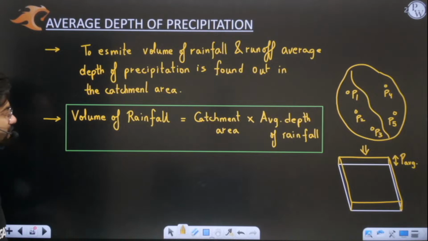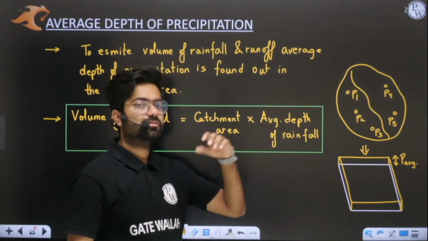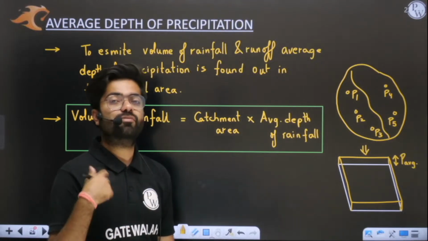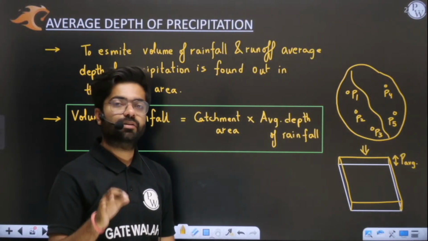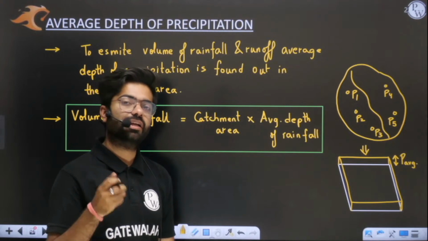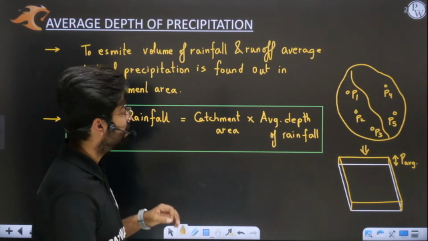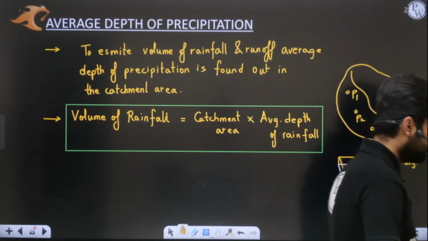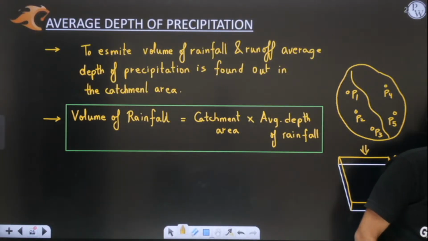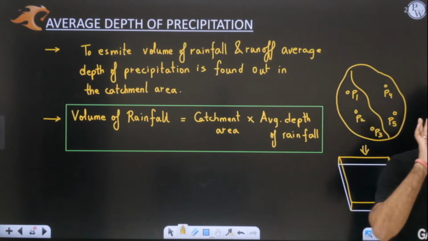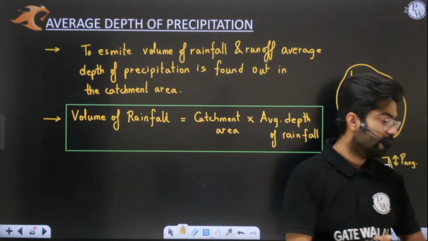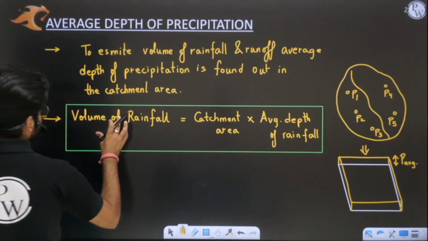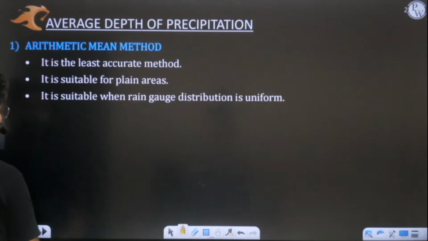Basically, you need to understand what we measure in rain gauges: we obtain depth of rainfall. In pluviometer, ombrometer, hydrometer, or rain gauge, we obtain what? Depth of rainfall. Yes or no? Perfect. If you deduct the losses from this precipitation, you will get the runoff. Great, Vishal, perfect answer.